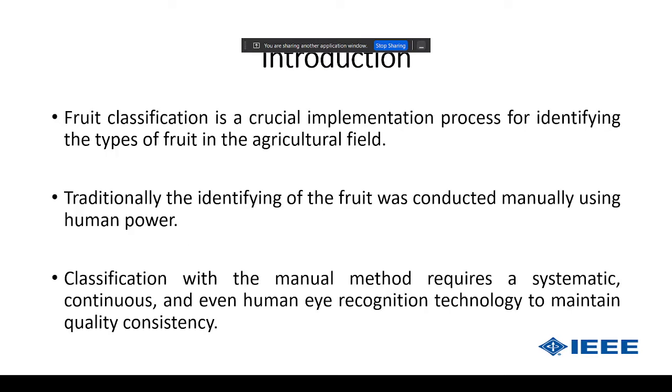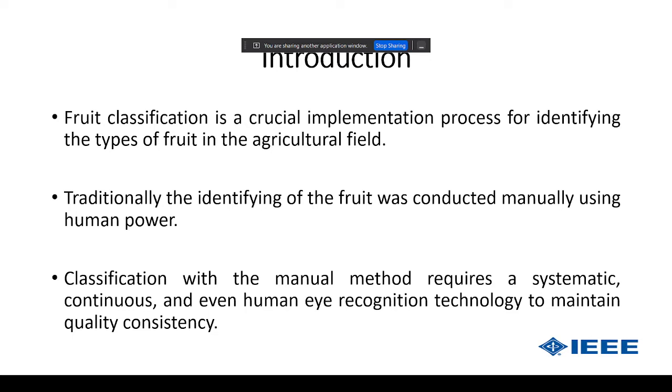Fruit classification is commonly a crucial implementation process for identifying the types of fruits in the agricultural field. Basically, this task is a priority to the agricultural field, so grading and classification is the most targeted task in this region. Traditionally, all this grading and classification has been done manually using human power.